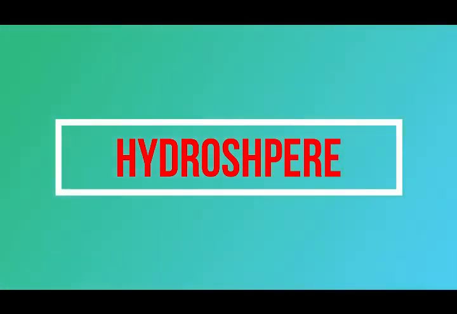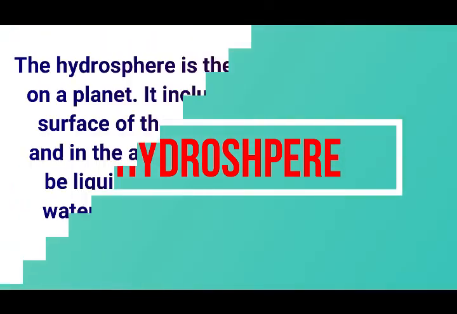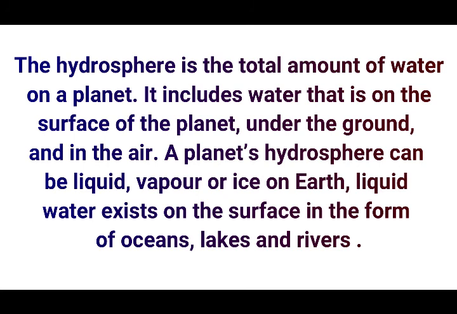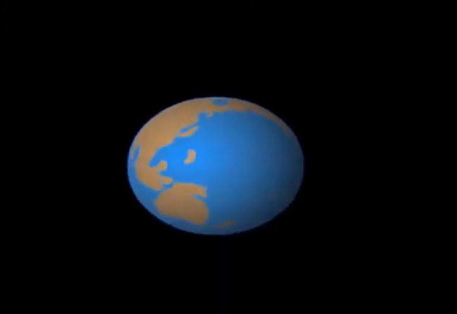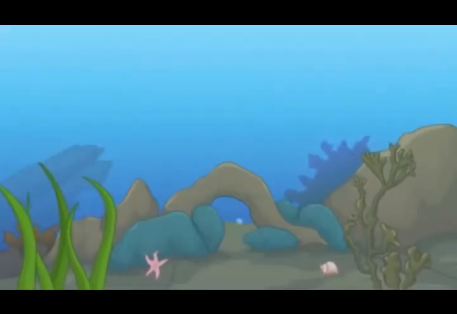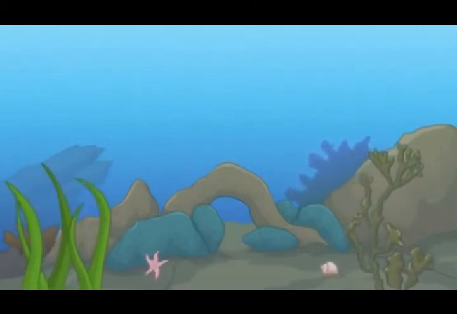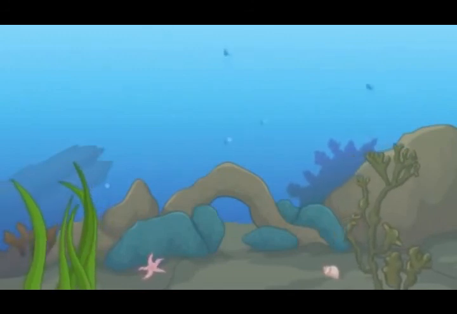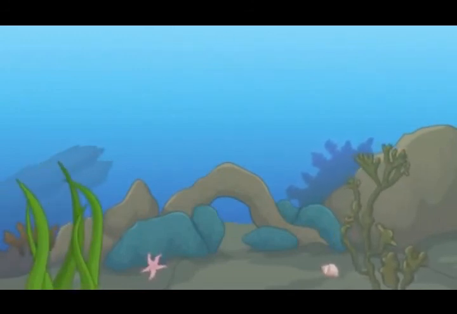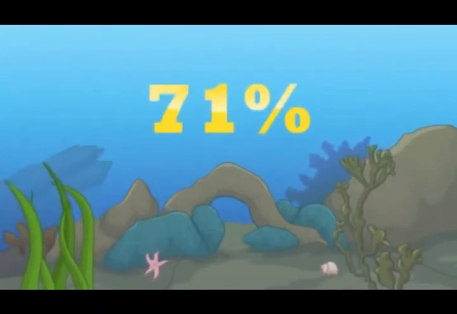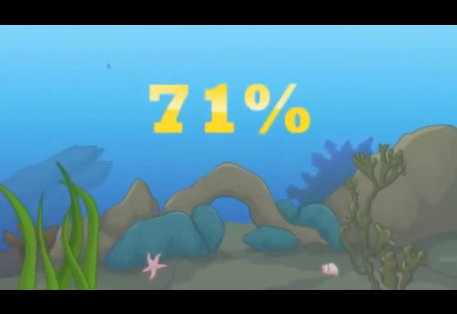Now, the next component is hydrosphere. The hydrosphere is the total amount of water on a planet. It includes water that is on the surface of the planet, under the ground and in the air. The frozen part of Earth's hydrosphere is made of ice, glaciers, ice caps and icebergs. Water moves through the hydrosphere in a cycle which is called the water cycle. Water is very important for human survival. Without water, we cannot live. About 71% of the Earth's surface is covered with water.